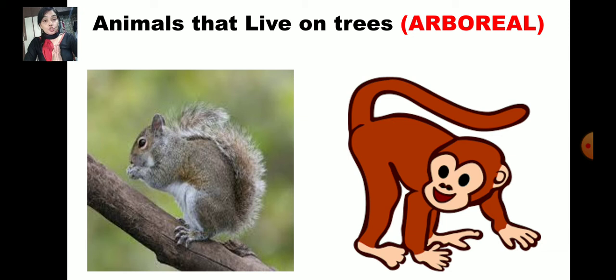So they have strong arms. Have you seen the monkeys climbing here and there? How? They have strong arms and legs to climb on the trees. But these squirrels, they don't have strong arms. Yes, then how do they climb? Squirrels use their strong claws. They have the claws on their legs, which cling tightly. Clings means holds tightly to the branches.